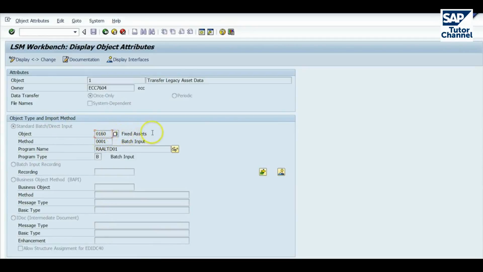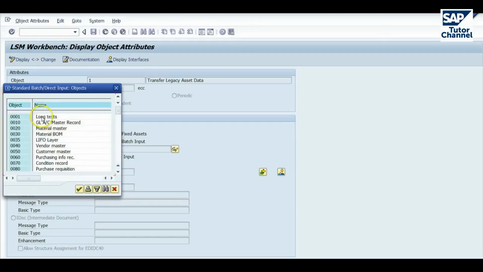As I mentioned earlier, I've been working on fixed assets in this particular project. So the object for that is 0160, but there is a whole list of objects available. Here we can see the list of available objects: GL account master records, material master, bill of materials, vendor, customer master, purchasing information record, etc., right the way down to the one that I've selected, which is 0160. There you go, fixed assets. So depending on what area you're working on, you select the object that you need to do the particular job.